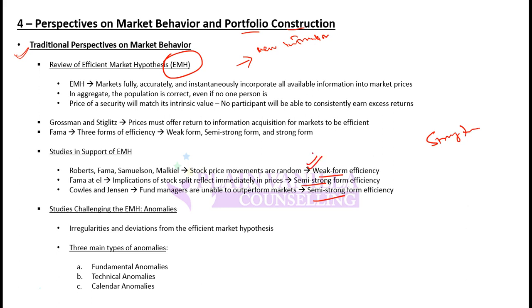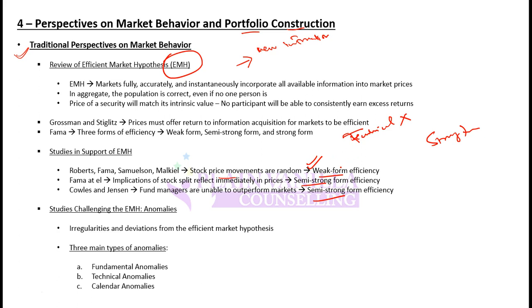So weak form efficiency states that all the past information or stock price movements will be reflected in the stock prices. So you cannot make any abnormal returns or supernormal returns based on technical analysis. So your technical analysis will fail. If a market is weak form efficient, you cannot use technical analysis to make supernormal returns. Why? Because everyone will know it and everyone would have already reacted to it. So market prices would have already adjusted themselves.